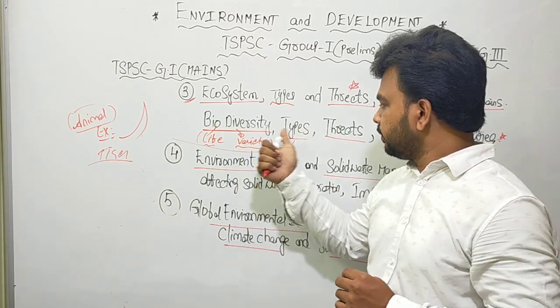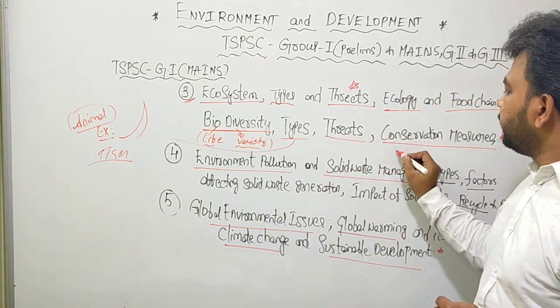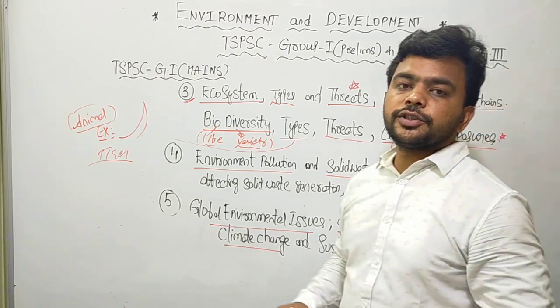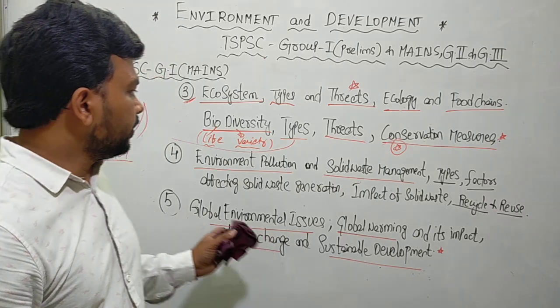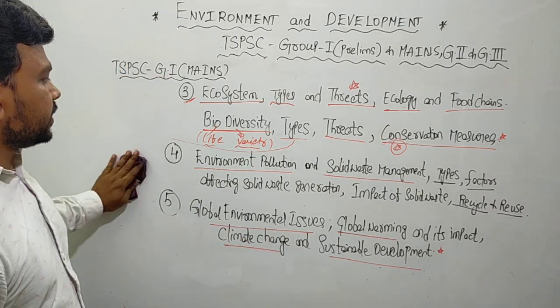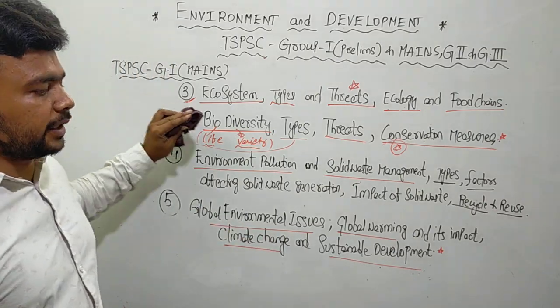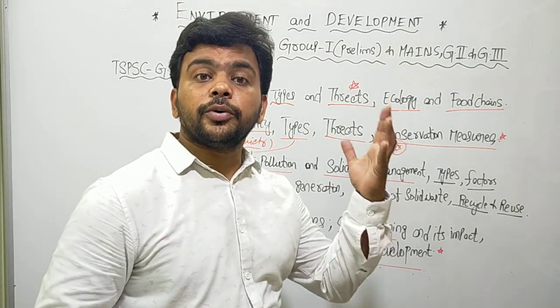We have threats. What is the government of India doing for the protection and conservation of biodiversity? Biodiversity is naturally available, but it is being threatened. Obviously, you have to protect it and conserve it.